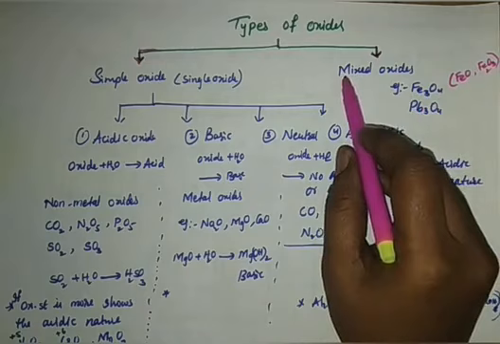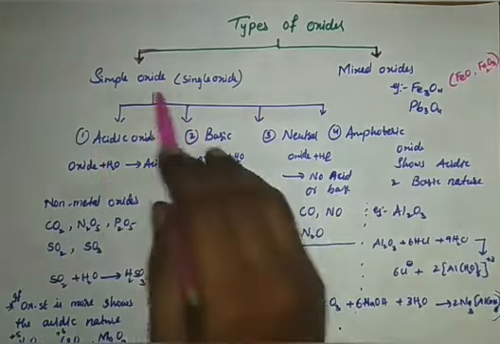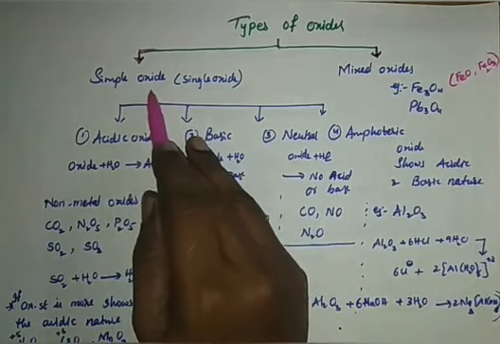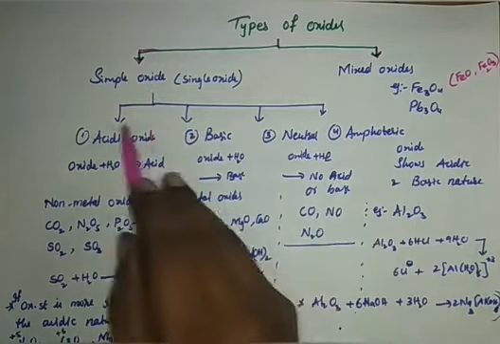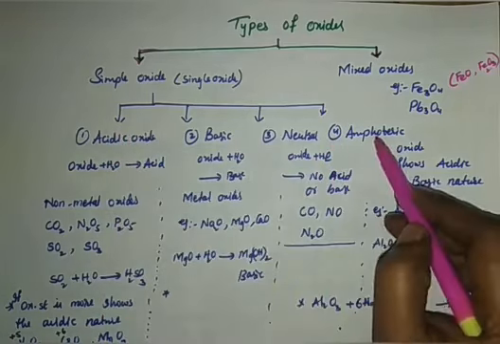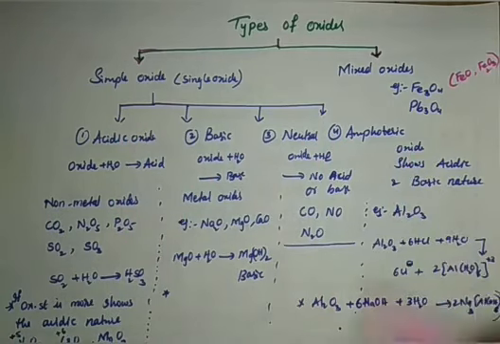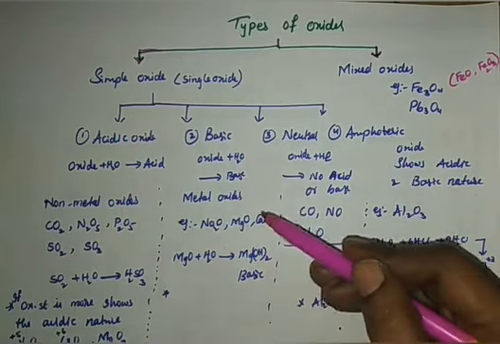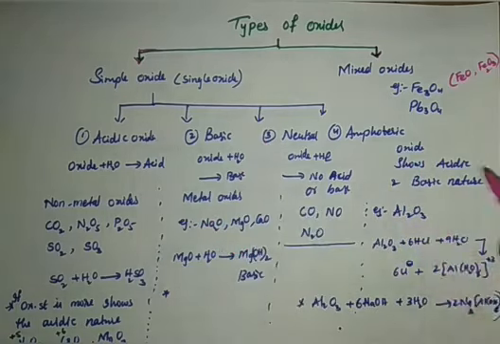That's why it's called a mixed oxide. Then we can further classify the simple oxides into four different classes: acidic oxide, basic oxide, neutral oxide, and amphoteric oxide. These are not completely new to you. You might have studied them, and we came across them somewhere else also. But I kept them all together in one place because almost all of them are discussed in this chapter.